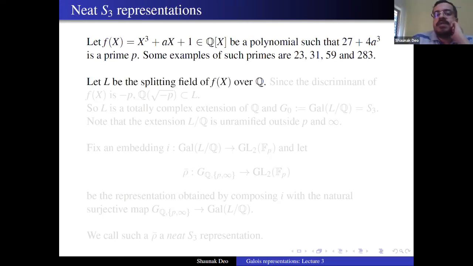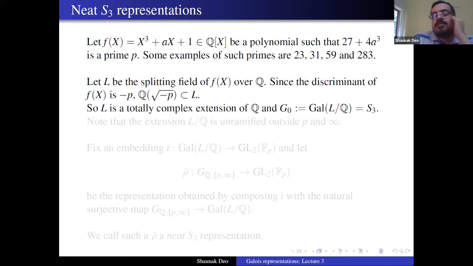Let L be the splitting field of f(x) over Q. Because the discriminant is minus p, the square root of minus p is inside L. So L is a totally complex extension of Q, and the Galois group is S3, which we denote by G0. So the simplest group that you can imagine, non-abelian, I mean. The extension is unramified outside p and infinity. So we have this nice extension, and now we use it to get a representation.